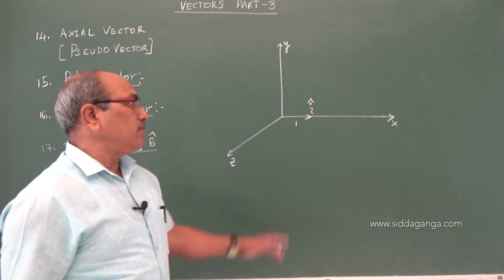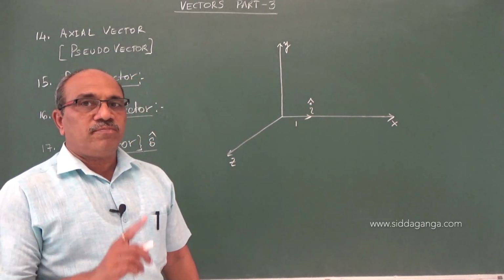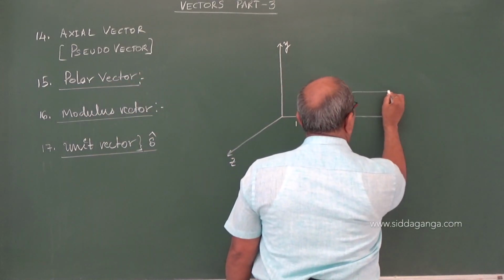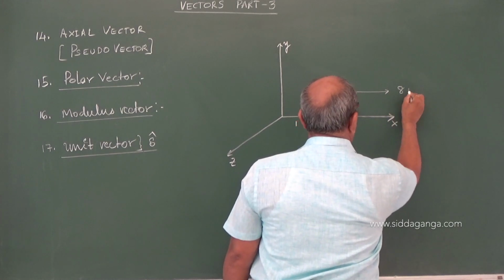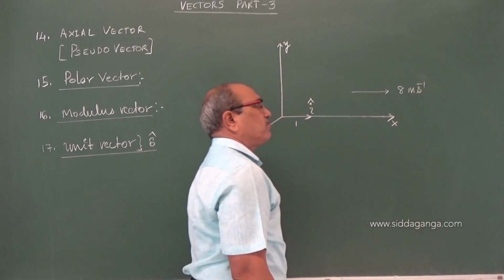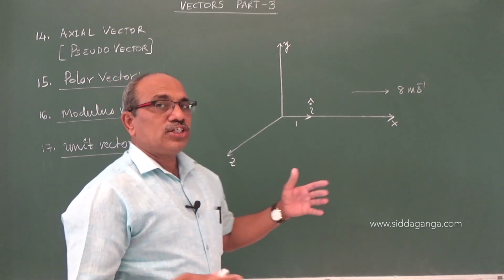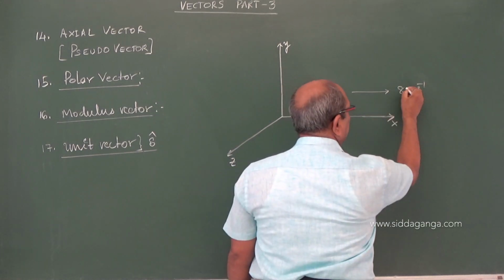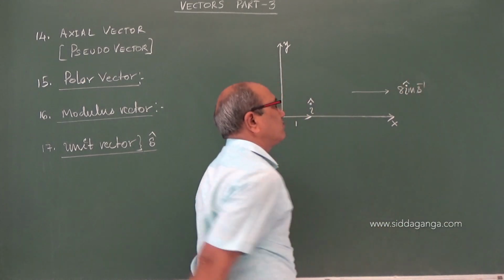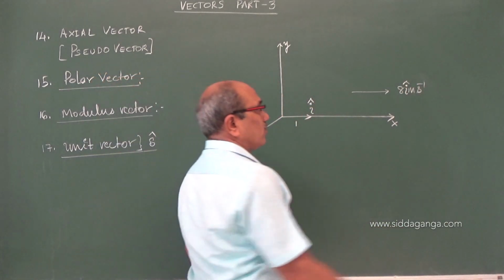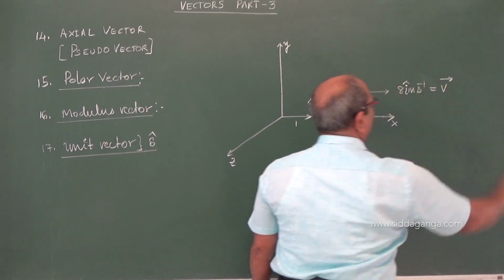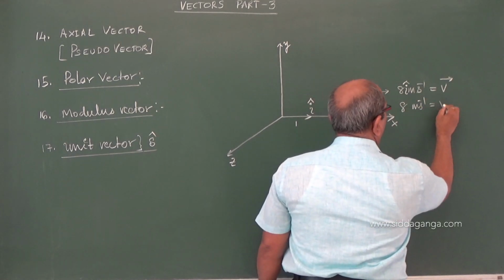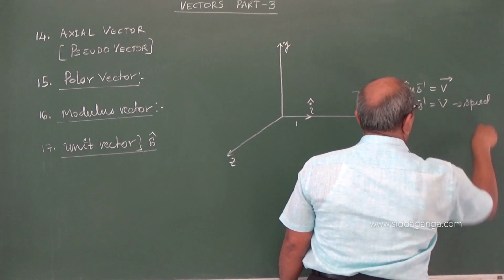If I write i cap with a scalar, then that quantity becomes a vector in that direction. For example, if I just say the velocity of a particle is 8 meter per second, it is not enough. It gives the speed, but the direction is not known. If it is along east, along the x-axis, I write 8i. Now it becomes a vector, the vector V, the velocity of the particle. If I write only 8 meter per second, it is a scalar, which we defined as speed.